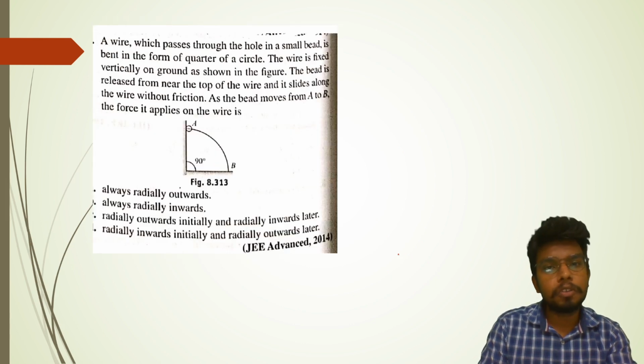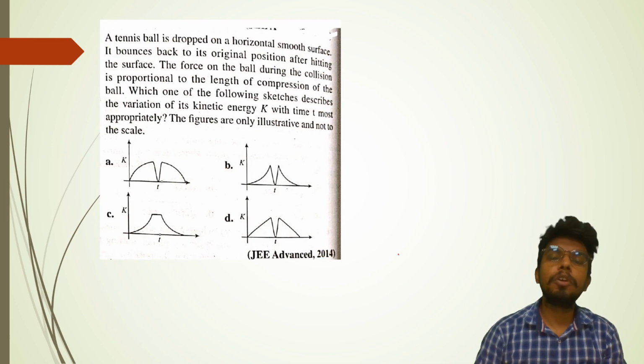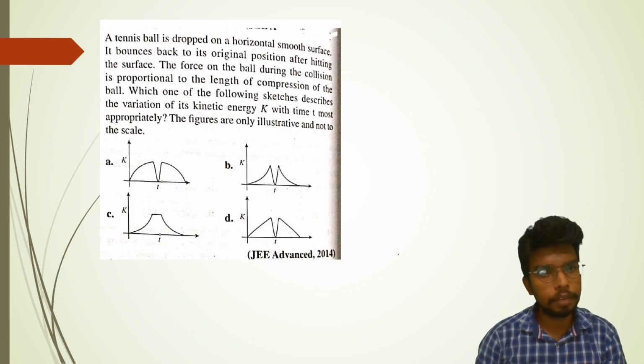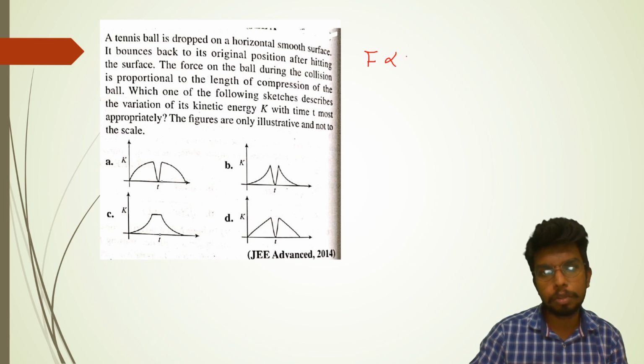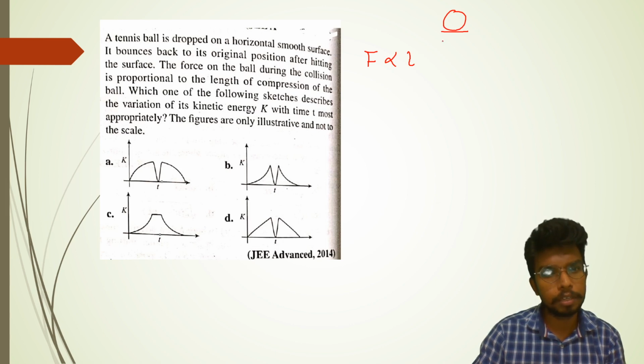A tennis ball is dropped on a horizontal smooth surface. It bounces back to its original position after hitting the surface. The force on the ball during the collision is proportional to the length of the compression of the ball. The ball will obviously get compressed, right? So which one of the following sketches describes the variation of kinetic energy K with time t most appropriately? The figures are only illustrative and not to scale.